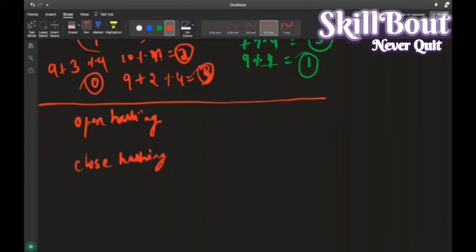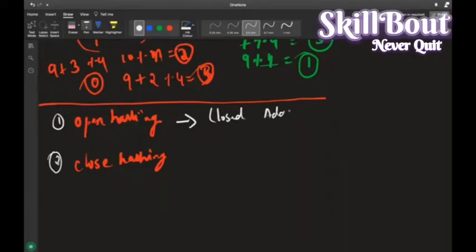Open hashing and close hashing. Okay, so I'll just change the color of the pen. Open hashing is also called closed addressing. Closed hashing is also called open addressing.